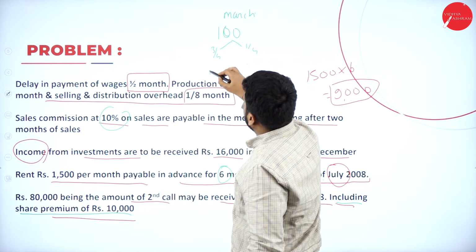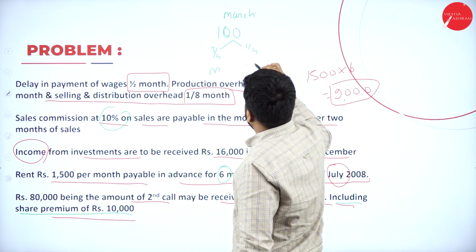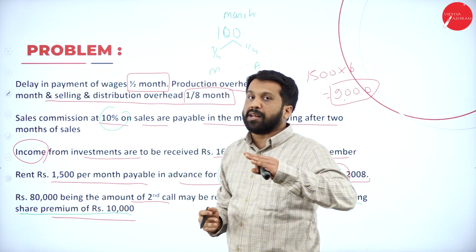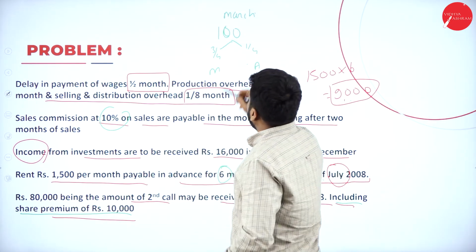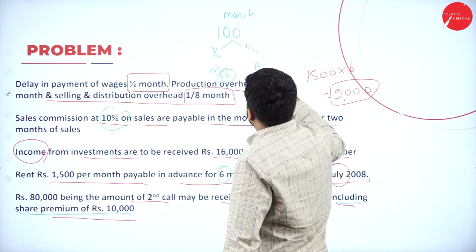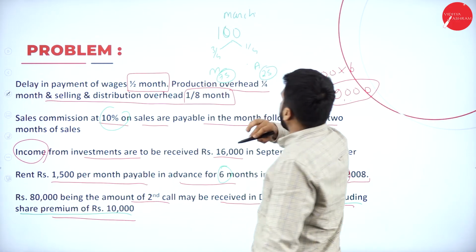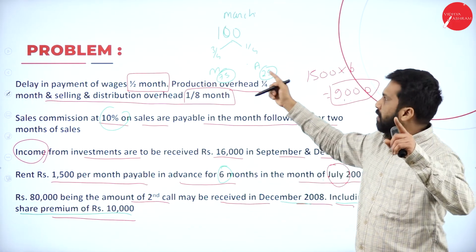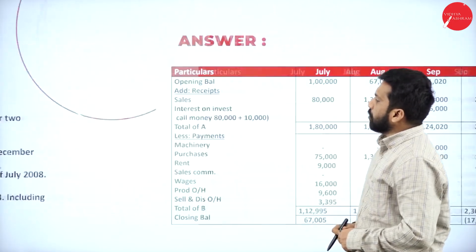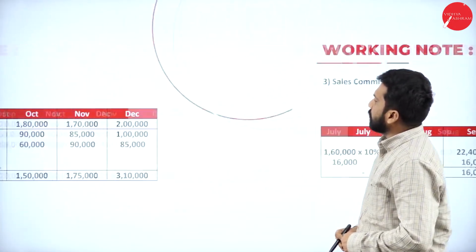March we give. Here it will be April. Quarter delay means the quarter will be applicable for next. Out of 100, 75 rupees in the month of March and 25 rupees in the month of April. Always go with logic like this. You will understand better. Now, I'll show you the working note for this.